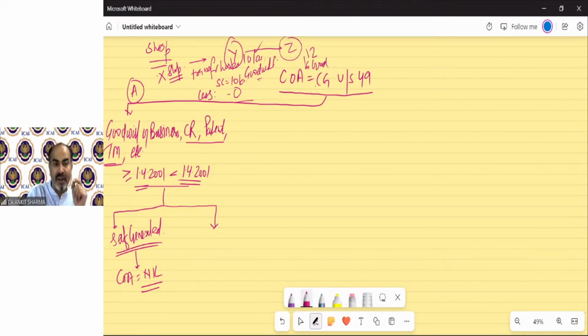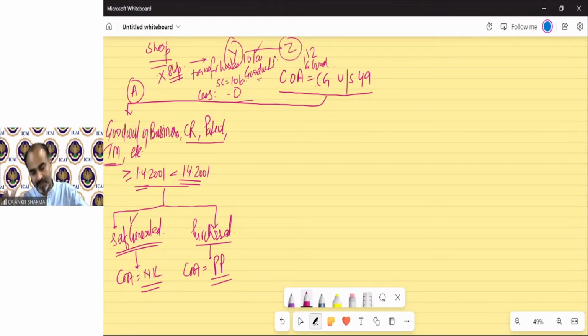Then when we calculate the capital gain for Mr. Y, this goodwill is not self-generated. This is purchased. If it is purchased, then the cost of acquisition will always be the purchase price. So in case of Mr. Y, if you calculate the capital gain, the sale consideration will be 12 and cost is 10, not 0. So cost will be nil only for a person whose asset is self-generated.